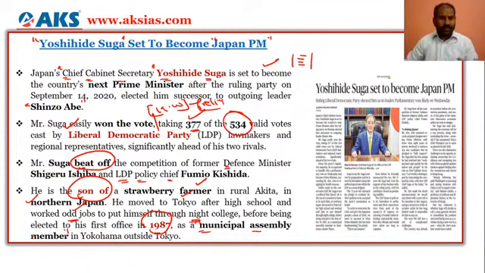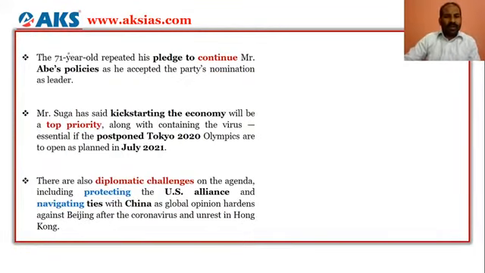So he has joined a first job as a municipal assembly member in Yokohama outside Tokyo. So here the point is, he is from a farmer's family, and he is 71 years old, and he has pledged to continue Shinzo Abe's policies.